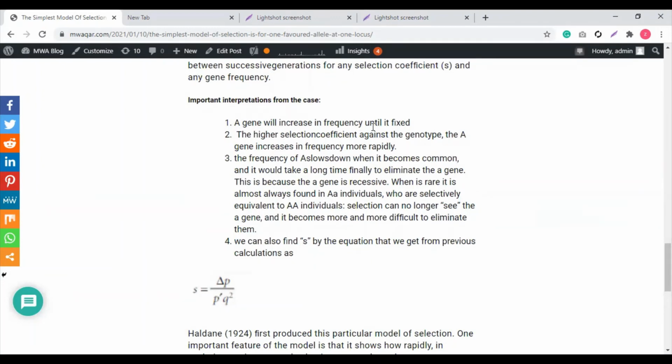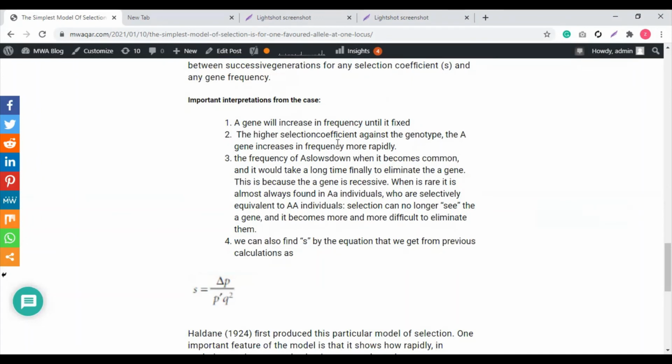It is fixed by what? Yes, you are right. It is fixed by natural selection. Natural selection basically fixes this A gene by eliminating the recessive gene, the gene that nature won't find best fitted. So by eliminating the small a from the scenario and increasing the A gene number and its frequency, it will ultimately get fixed by nature.